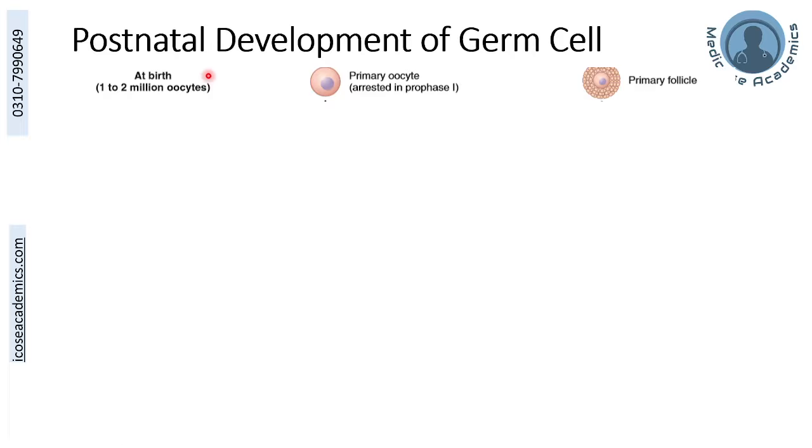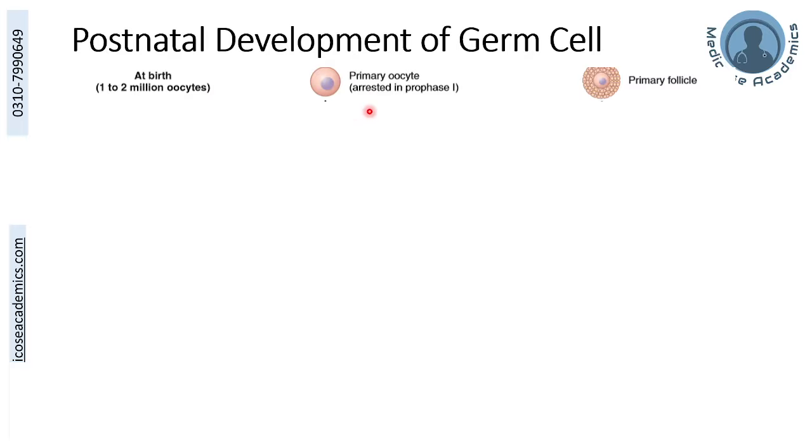The germ cells in the female reproductive system are the oocytes. The primary oocyte, which has to undergo meiosis later on, and at birth there are 1 to 2 million oocytes in the average female ovary, which are arrested in their prophase 1. That is, it had started its meiosis 1 but was arrested in its prophase 1.